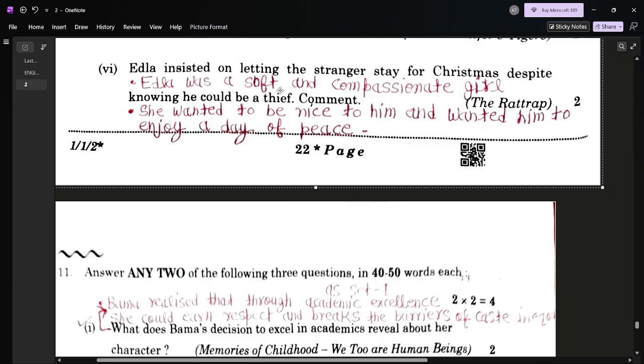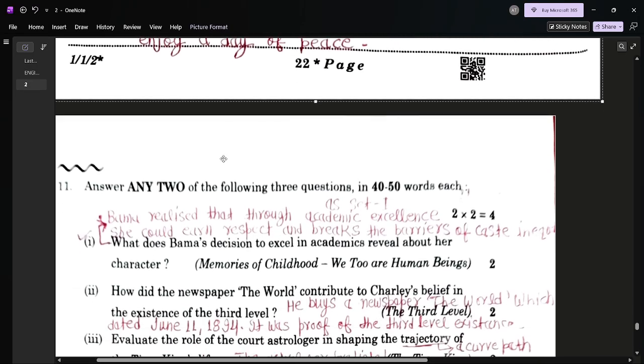Question number 6. Adela insisted on letting the stranger stay for Christmas despite the reality. So Adela was a soft and compassionate girl. She wanted to be nice to him and wanted him to enjoy a day of peace. That's why, even after knowing the reality, Adela allowed the rat trap seller to stay.